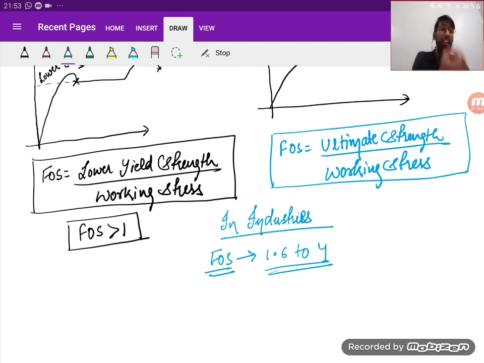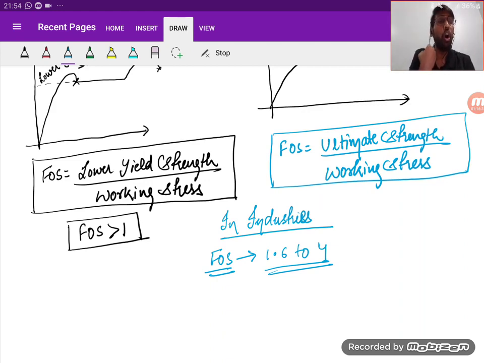See, if the factor of safety is less than 1.6, if I look at the definition, it is strength upon stress. Stress is due to the working load. Suppose I'm taking the material constant, then strength will remain constant. So if I'm reducing the factor of safety, then I am increasing the working load on the structure, right? Suddenly the load increases, then stress may increase up to a considerable value and the durability of the structure will reduce, right? And if the durability is reduced, then your structure may fail.